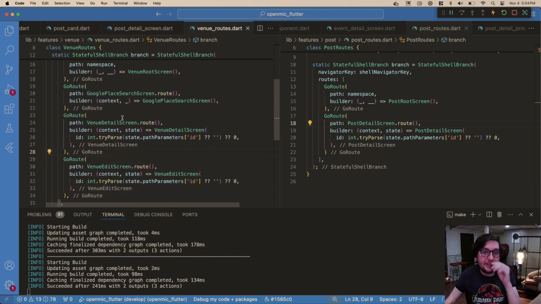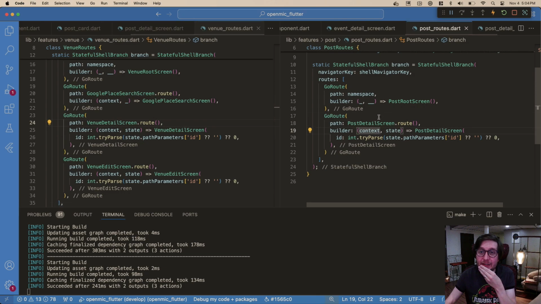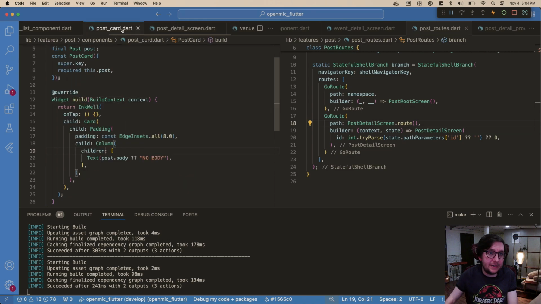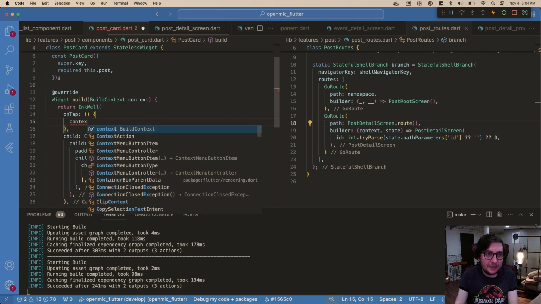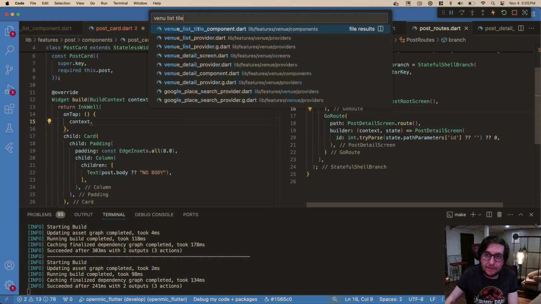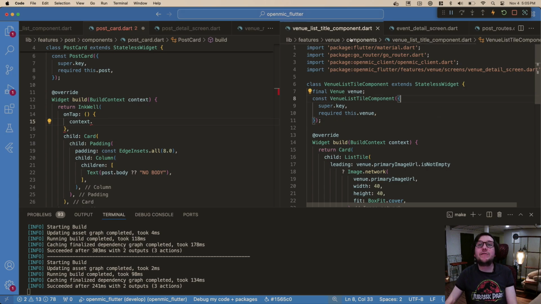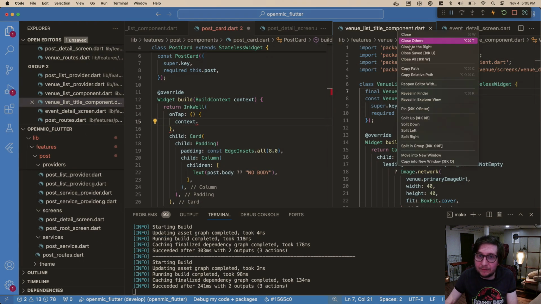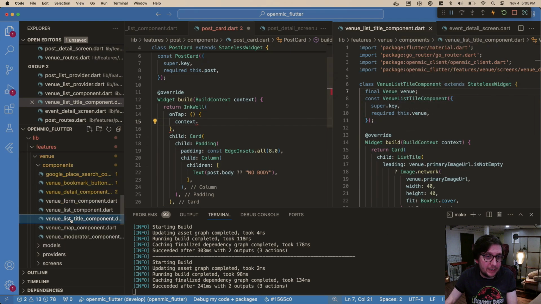Okay, so we have our venue detail screen. Yay! Our post detail screen, rather. How do we actually navigate to it? Well, we'll go to our postcard, and here we just do context.something. Let's look at our venue list tile, because it's going to be the same thing. Well, look at this. Venue list tile component. That is a typo. Let's fix that now. Reveal and explore. Rename.